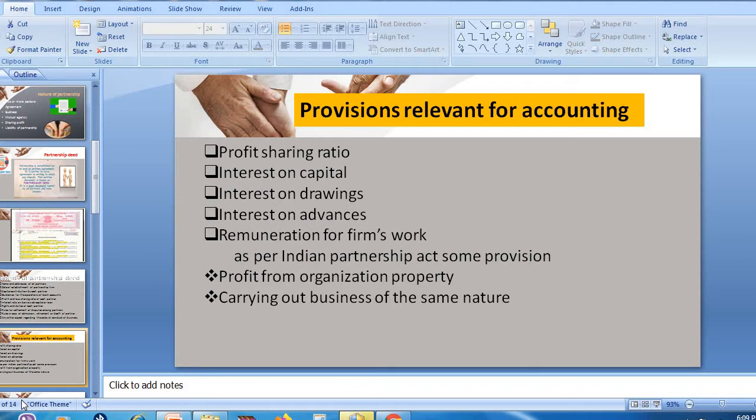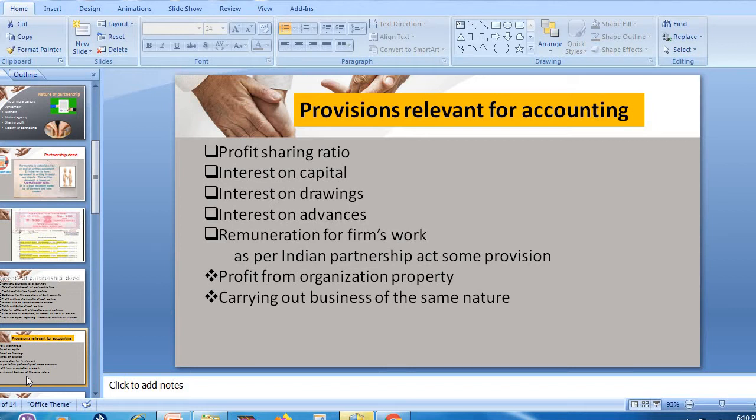If they have made a decision that they are going to get interest on the capital as per mutual consent, then they can get interest on capital, otherwise there will not be any interest on the capital. There is no interest on capital payable if the partnership deed is silent. If the partnership deed mentions nothing, they are not going to get any interest on the capital.